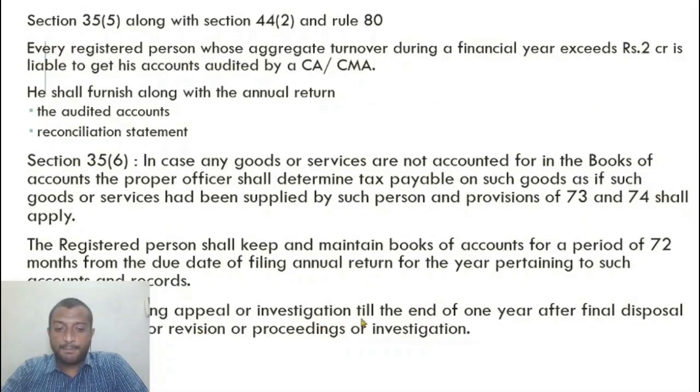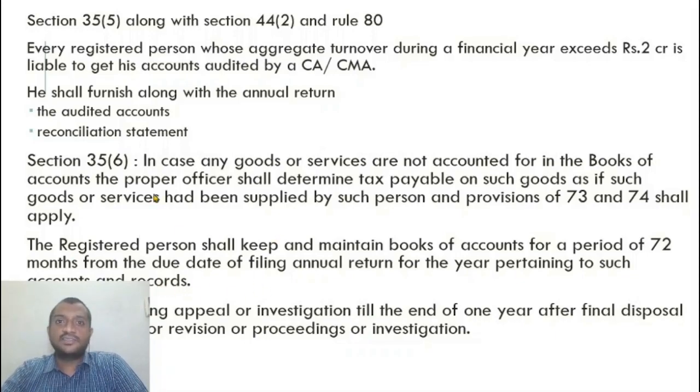In case of pending appeal or investigation, for how much time will I maintain the records? It shall be maintained for a period of 72 months from the due date of filing annual return for the period pertaining to such accounts and records.